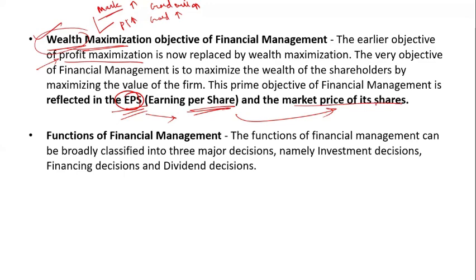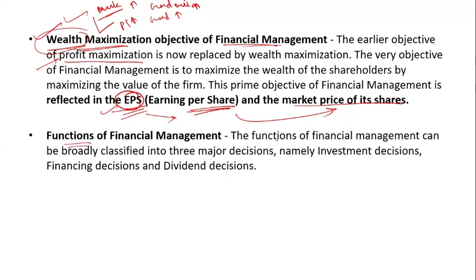So the main objective of financial management is wealth maximization, not profit maximization, because if you increase your wealth, it ultimately increases your profit. They focus on earning per share because if it increases, the market price increases.